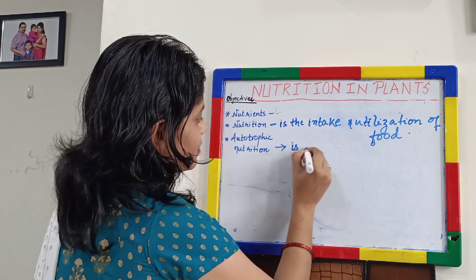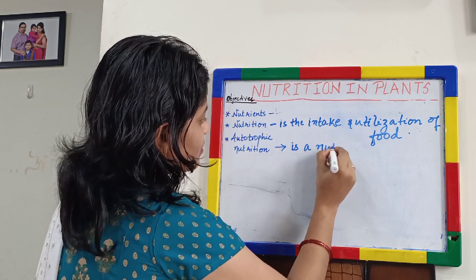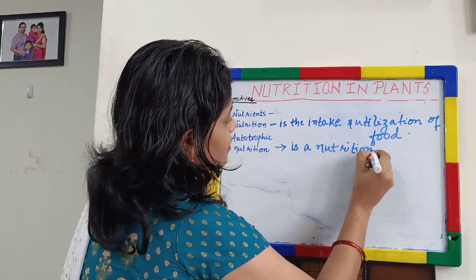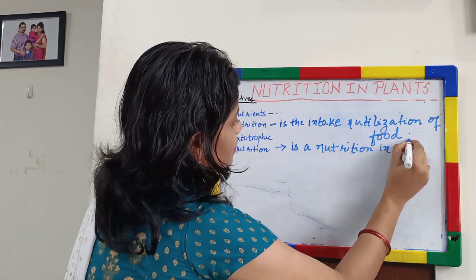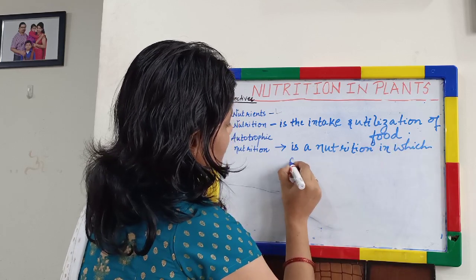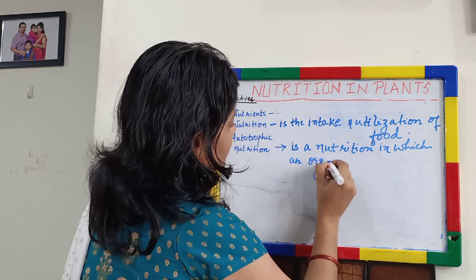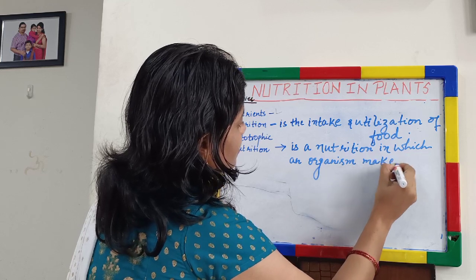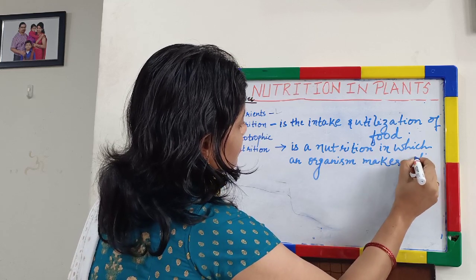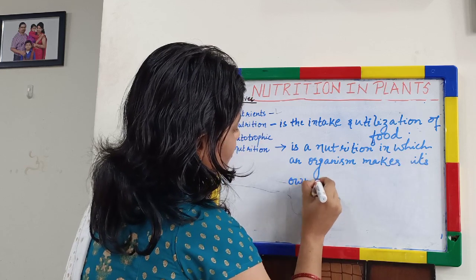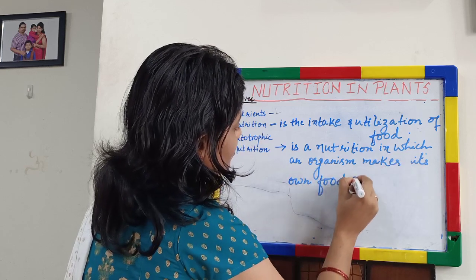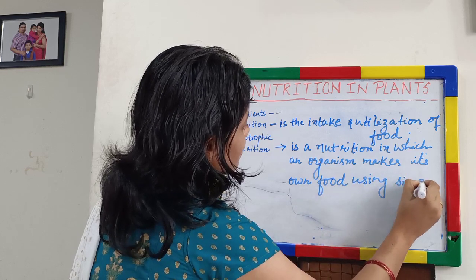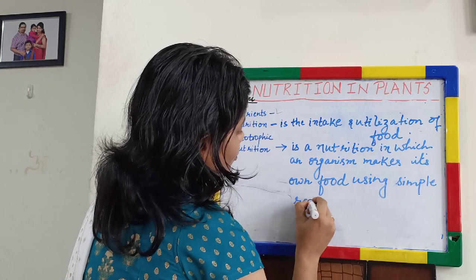It is a nutrition in which an organism makes its own food using simple raw materials.